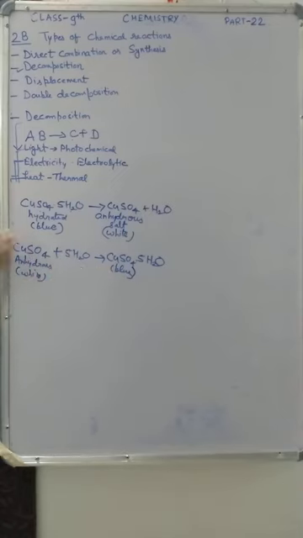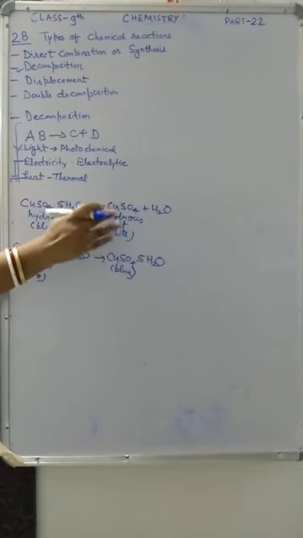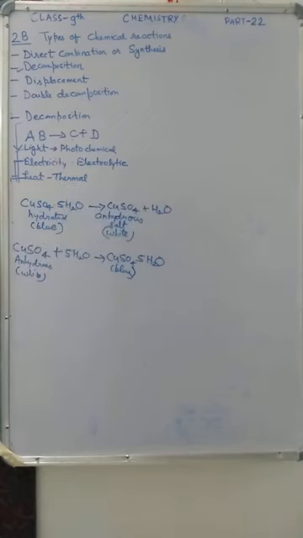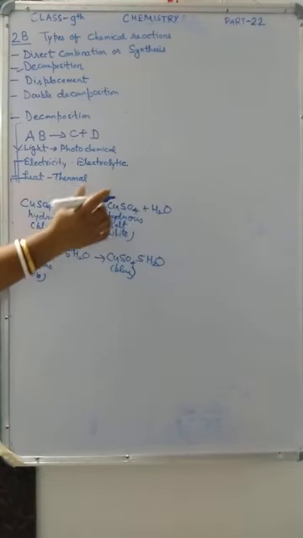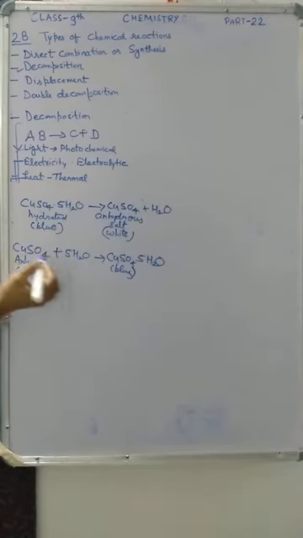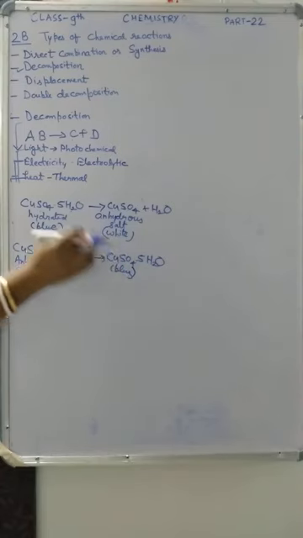Listen again. When blue colored hydrated copper sulfate is heated in a test tube, we will get white anhydrous copper sulfate salt. Water will be removed from this salt. When we add some water to this anhydrous copper sulfate, this white anhydrous copper sulfate will change into blue hydrated copper sulfate.